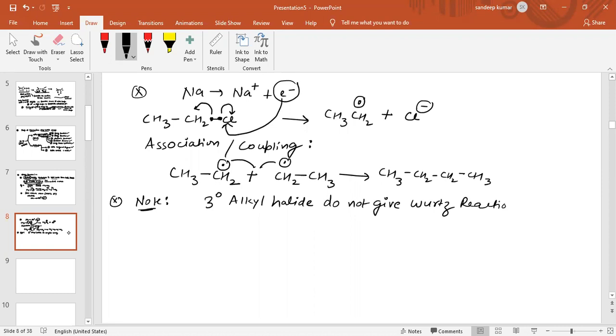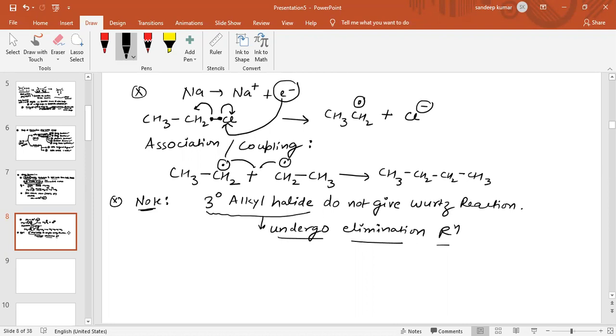Why? Because 3-degree alkyl halide undergoes elimination reaction very easily.